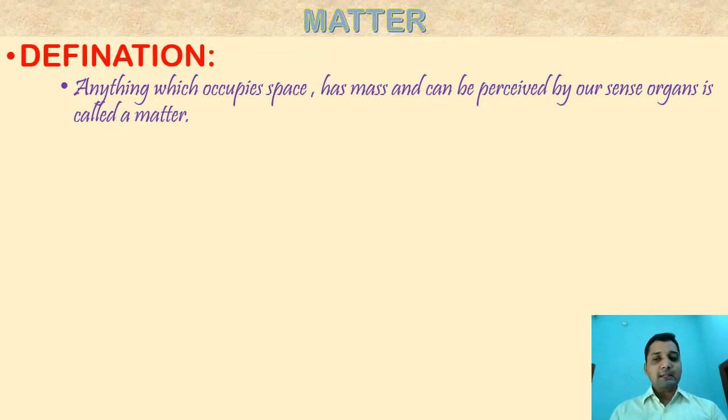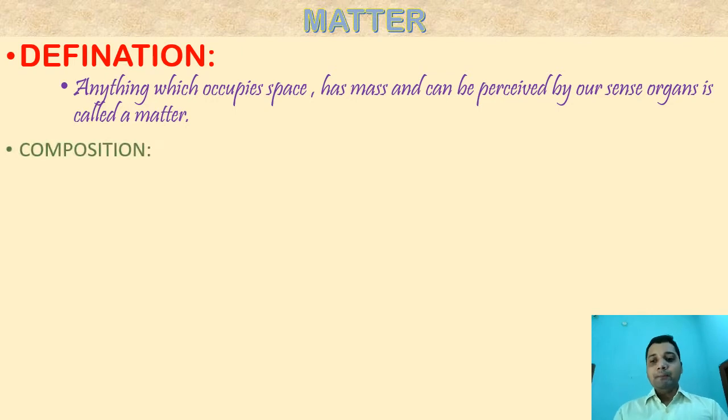Can be perceived by our sense organs: we have 5 sense organs, and if our sense organs are able to feel the presence of that object, then you can say it is matter. Means anything which occupies space, has mass and can be felt, perceived by our sense organs, is called matter.